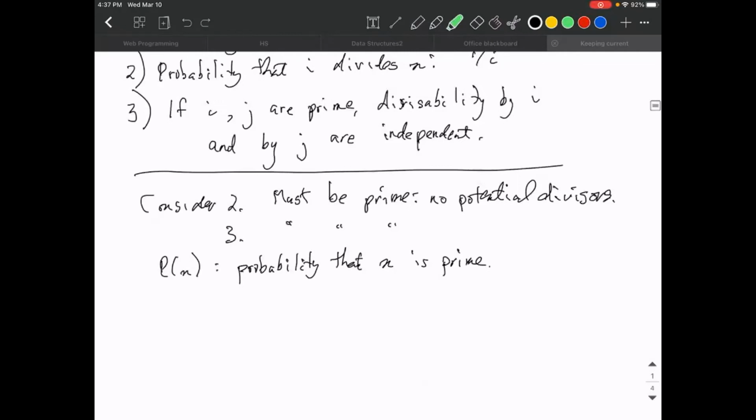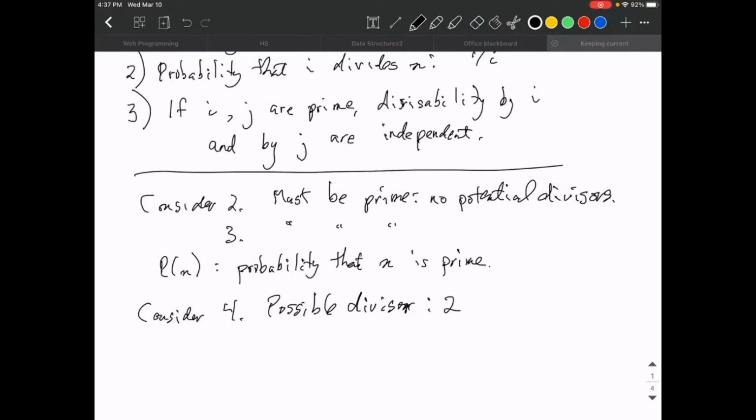Right. So the next thing to consider is 4. And is 4 prime? Well, all I've got to do to answer that question is to consider all its possible divisors. The only possible divisor is 2. There aren't any other possible divisors because the square root of 4 is 2. The only integer between 2 and 2 is 2.